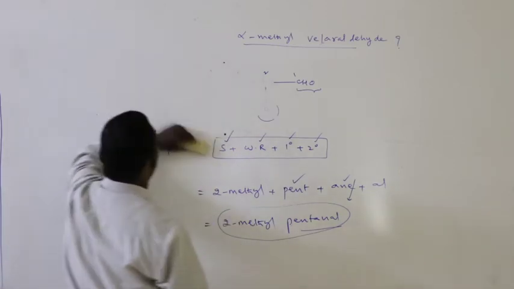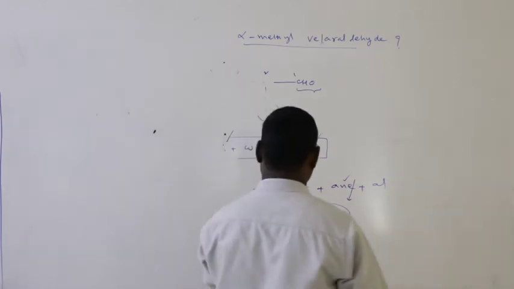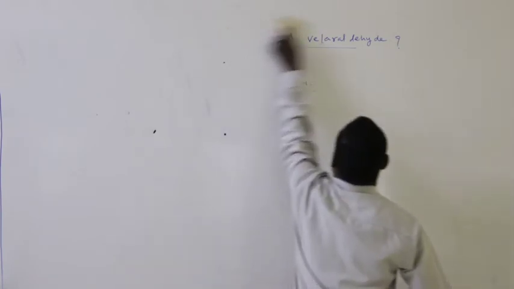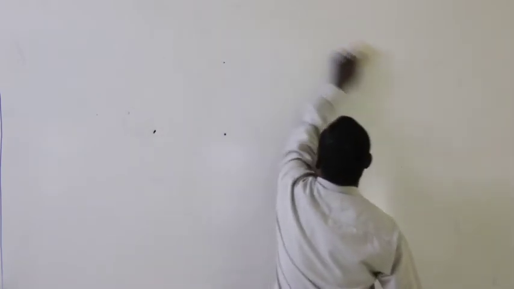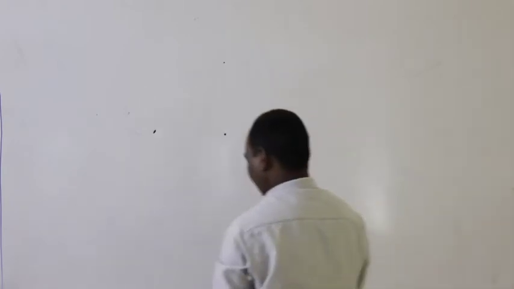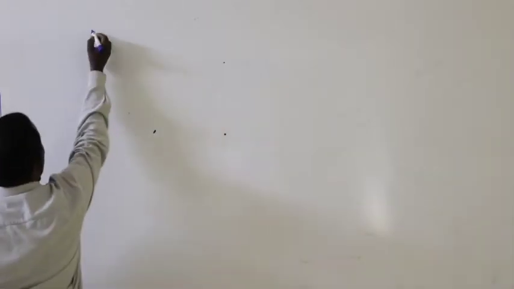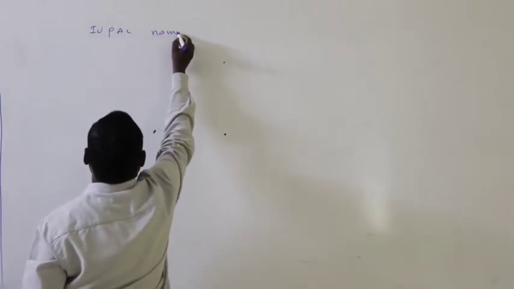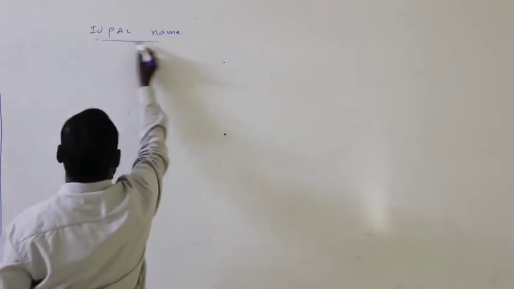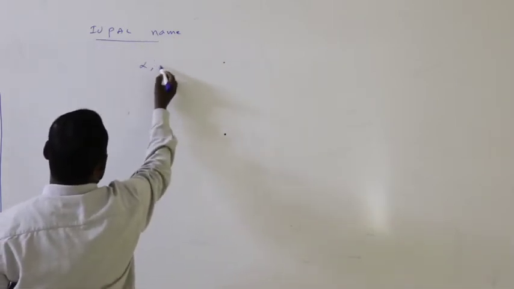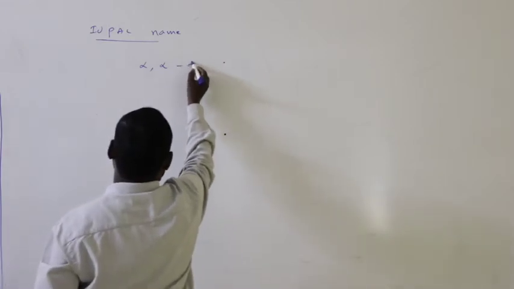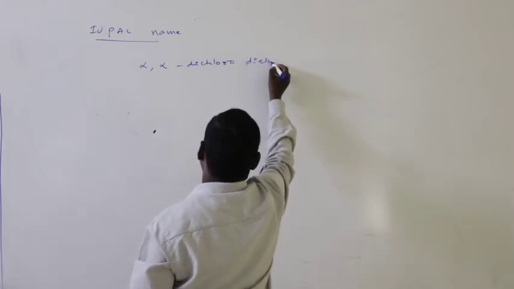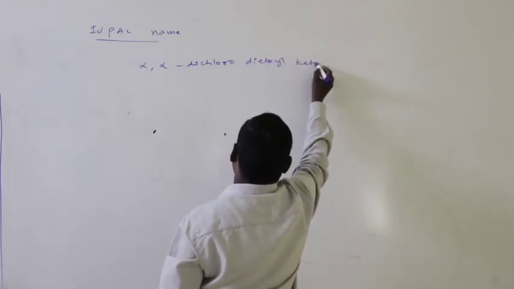The IUPAC name of the compound alpha dichloro diethyl ketone.